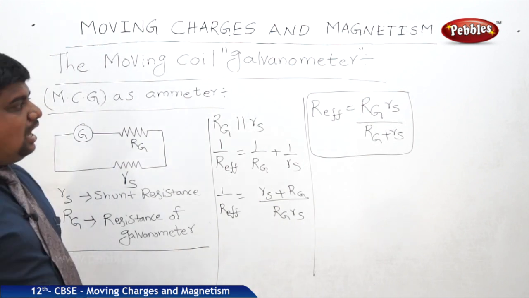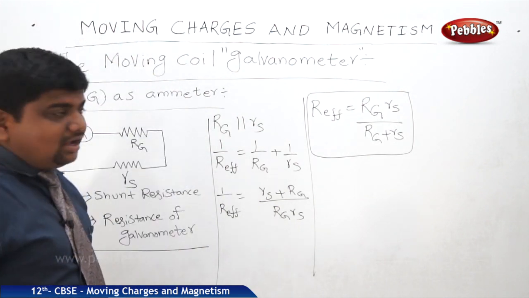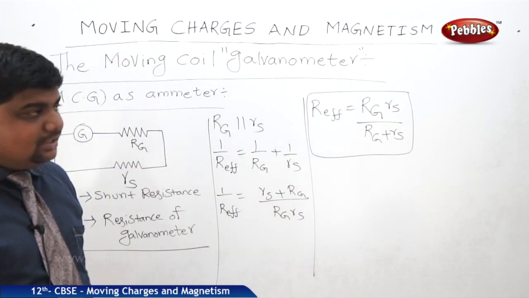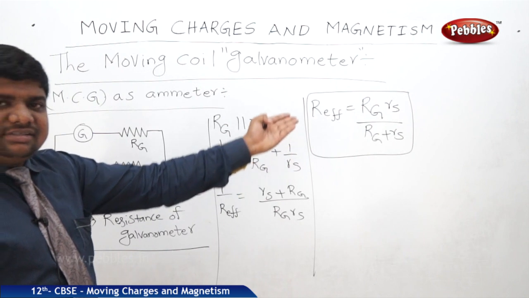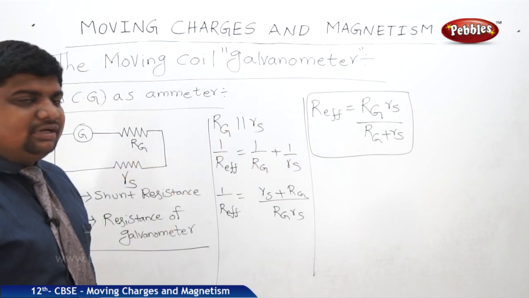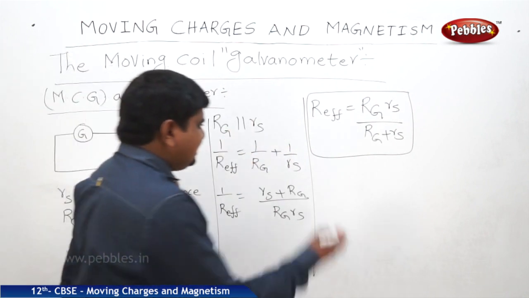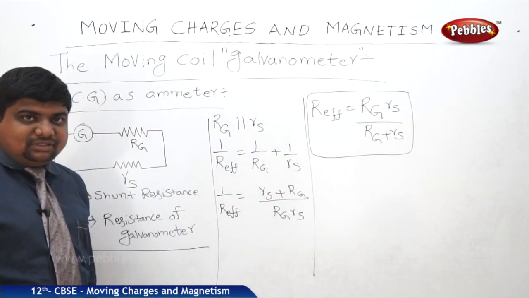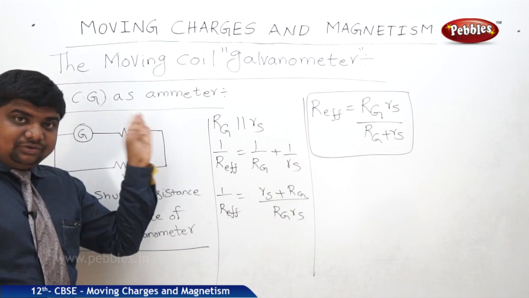Suppose Rg is much greater than Rs, then R effective will become approximately Rs. If Rg is much less than Rs, it will become approximately Rg. In this case, there will be a deflection in the galvanometer needle. The pointer will deflect from one point to another.